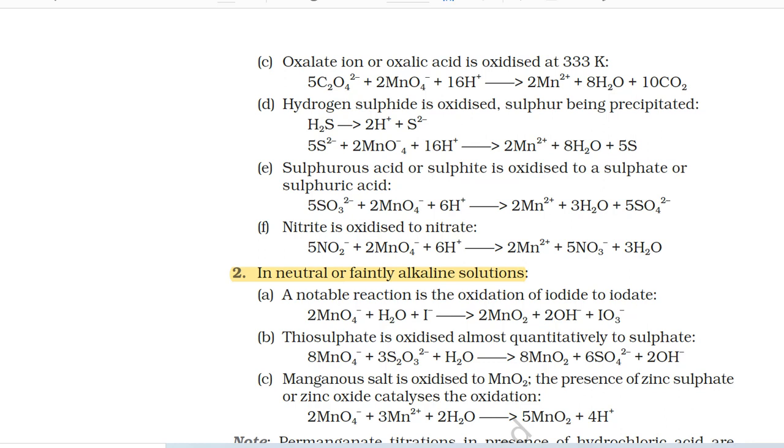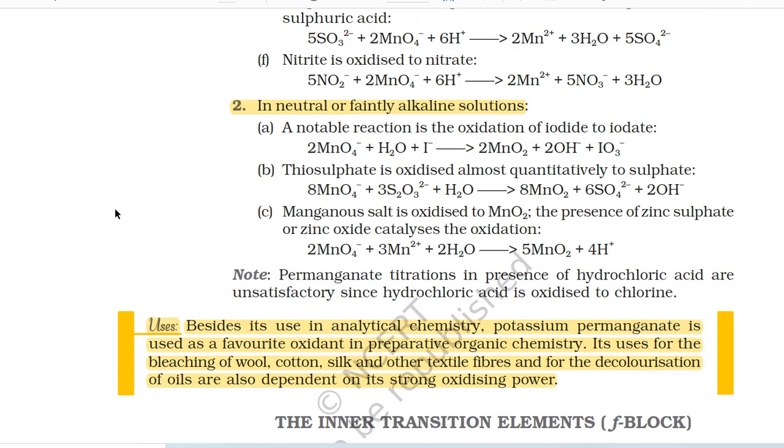F. Nitrite is oxidized to nitrate. 5 NO2⁻ + 2 MnO4⁻ + 6 H⁺ gives 2 Mn²⁺ + 5 NO3⁻ + 3 H2O. Second, in neutral or faintly alkaline solutions. A notable reaction is the oxidation of iodide to iodate. 2 MnO4⁻ + H2O + I⁻ gives 2 MnO2 + 2 OH⁻ + IO3⁻.